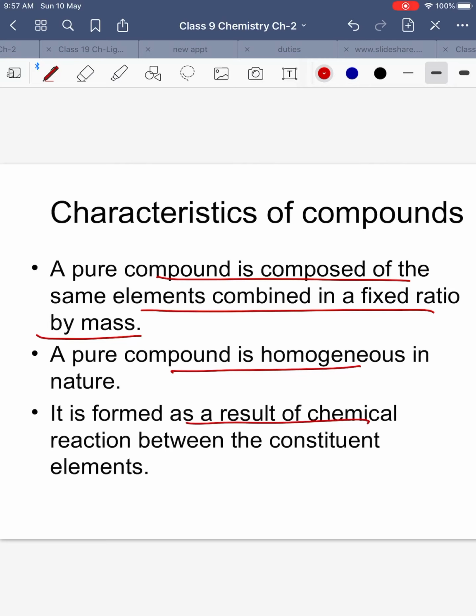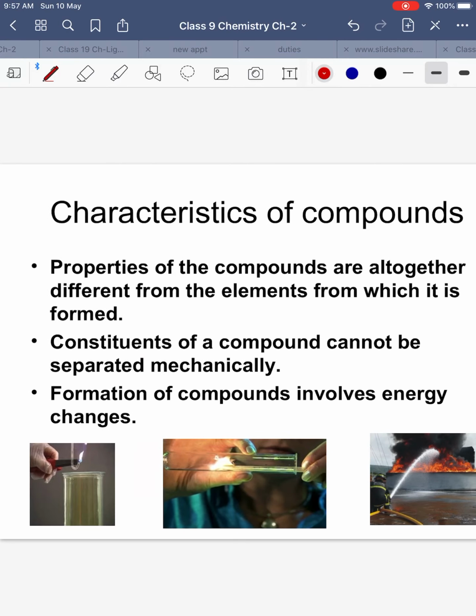It is formed as a result of a chemical reaction between the constituent elements. Whenever a compound is formed, that means chemistry has happened, some chemical reaction has taken place. That is why two elements have bonded together, right?